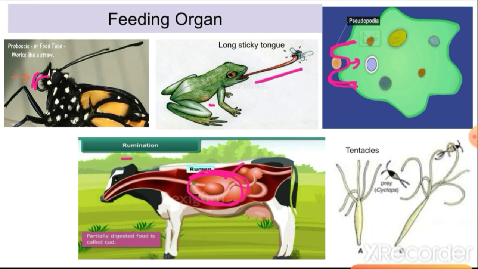That is why these organisms have rumen in their stomach, and that is why they are named ruminants. They take the food through their mouth, so they have holozoic nutrition. Then hydra have tentacles. Through these tentacles, they entangle their prey, and the prey get stuck in their tentacles.